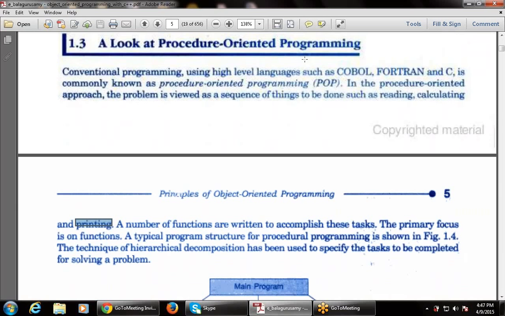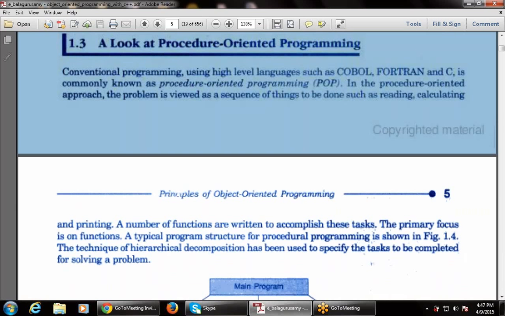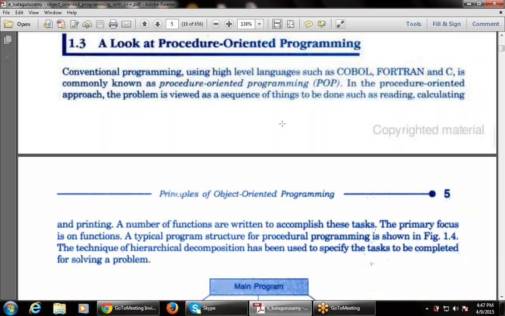In the procedure-oriented programming approach, the problem is viewed as a sequence of things to be done, such as reading, calculating, and printing. What is the meaning? It is viewed, or we can see it, as a sequence of things to be done. A number of functions are written to accomplish these tasks.